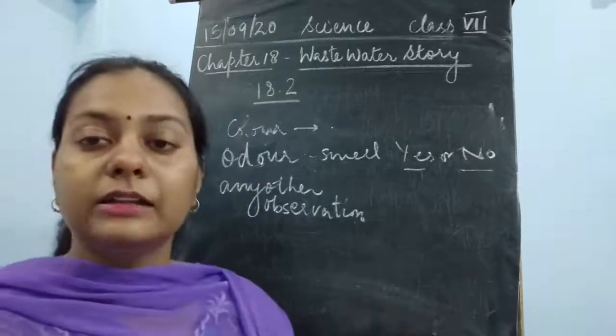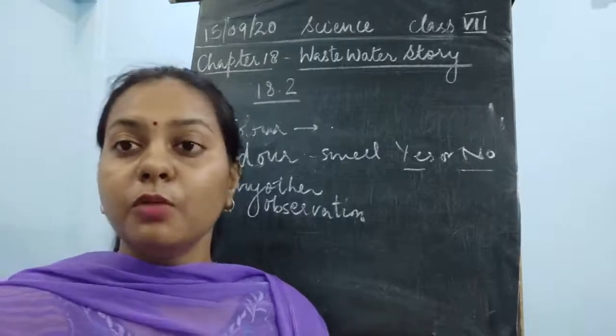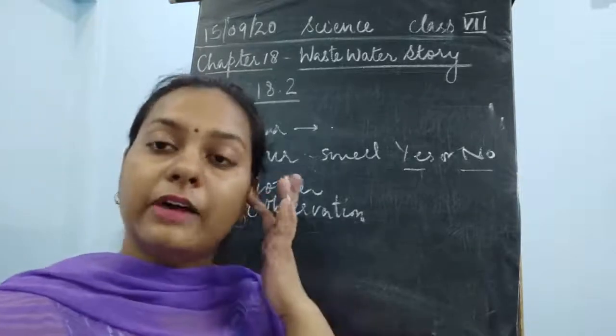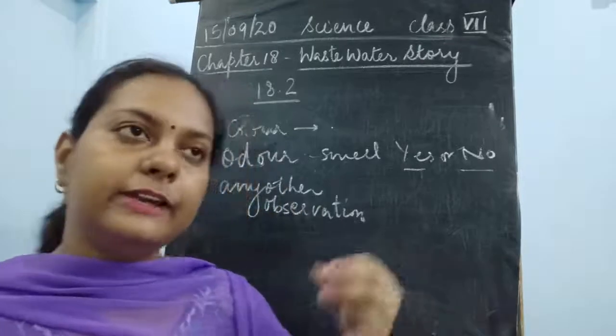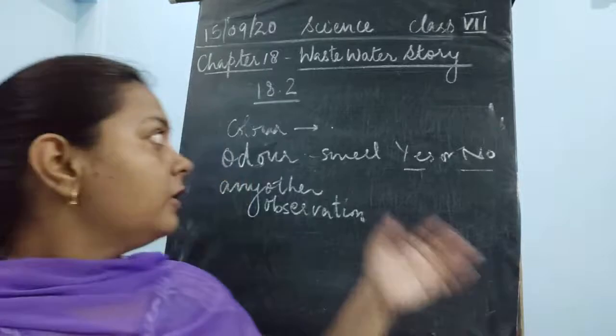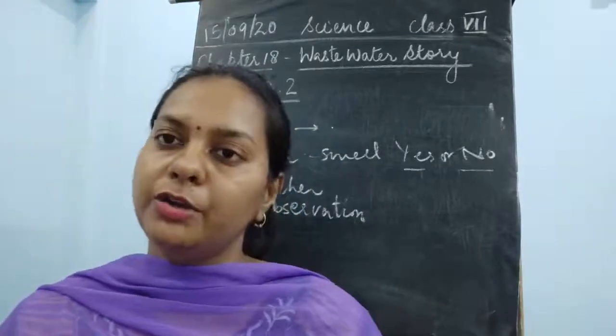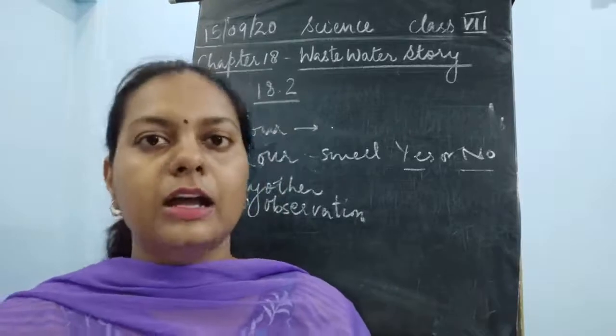near to your home or in your home. Okay, you can take the water after washing utensils, collect the water after washing your hands. Okay, after washing your clothes, you can take different water. And then you can find out what kind of smell or what kind of observations you could record. Okay, so this is about the activity number 18.2, and the rest of the things I'll discuss in the online class.